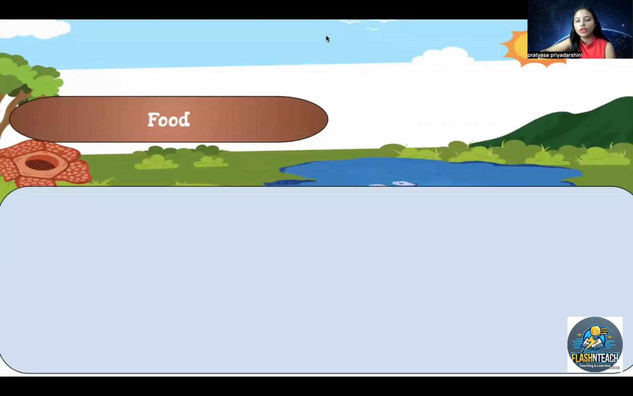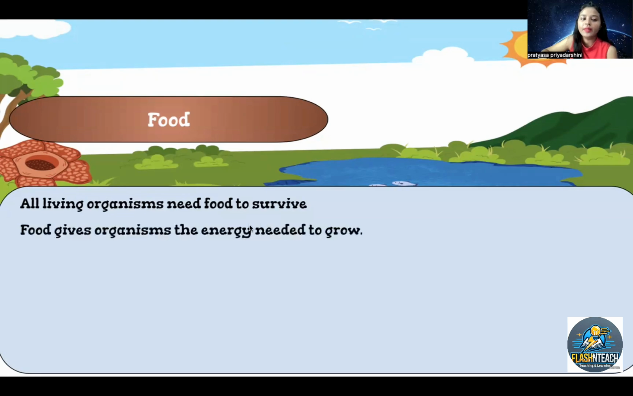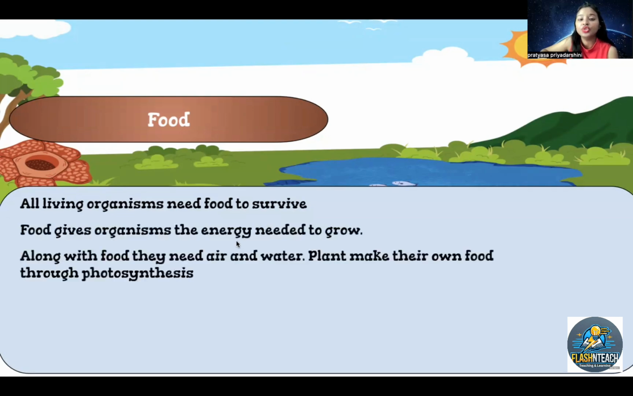Now let's learn about food, and how food plays a major role in adaptations. All living organisms need food to survive because food gives us energy, right? Food gives organisms energy to grow further. Now, imagine if you don't eat food for a single day, you feel like having nothing. You don't have any energy, right? This is what happens when you don't get food. So we need food for energy to grow our body.